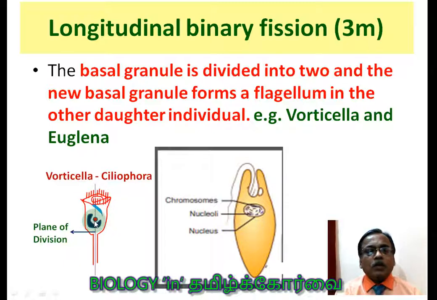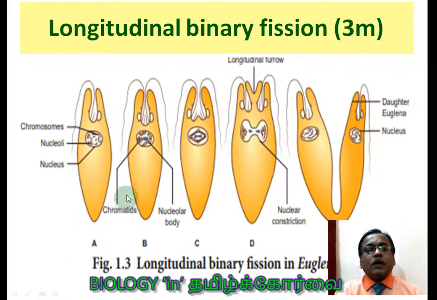In Vorticella also there are two nuclei, student. One is micronucleus and another one is macronucleus. It belongs to the phylum Ciliophora, right? And here you can see basal granule 1, basal granule 2. So the one flagellum stays with the one young Euglena, and another flagellum is produced by the new basal granule. So this is the longitudinal axis, the longitudinal plane of cell division.